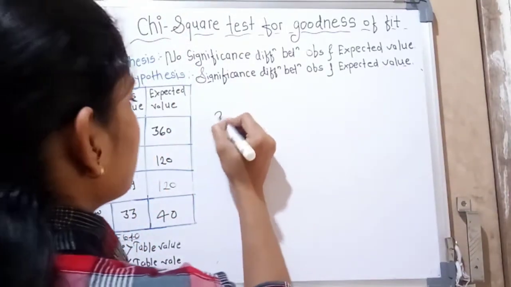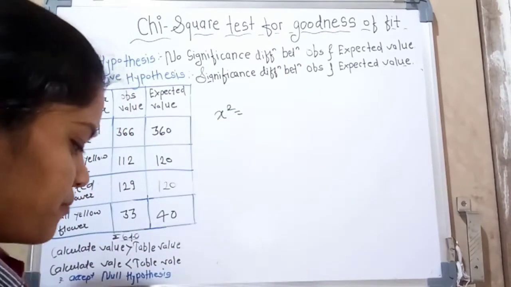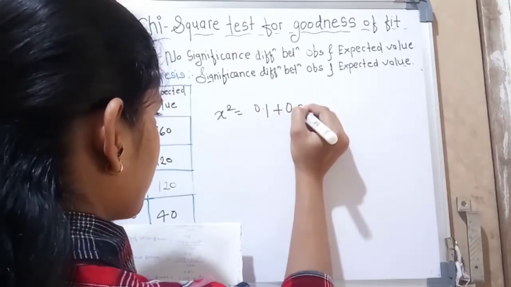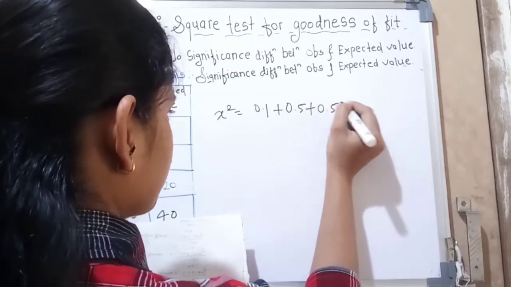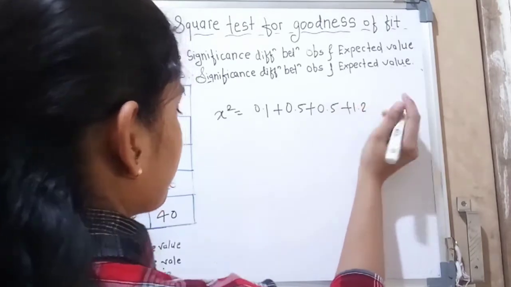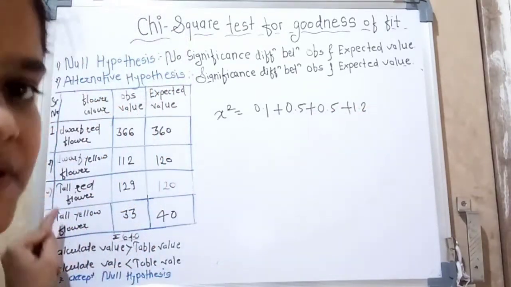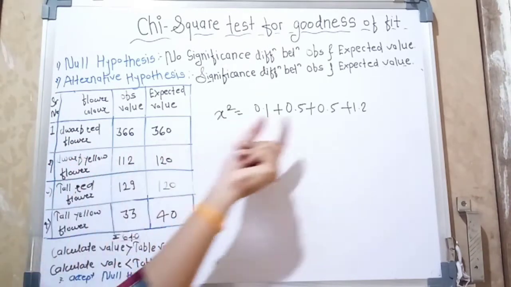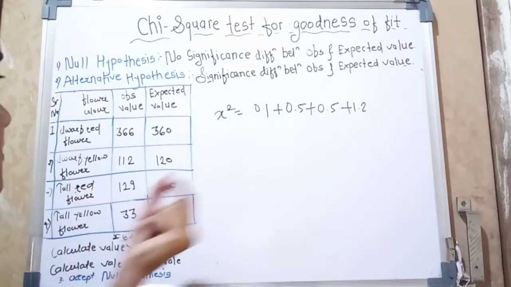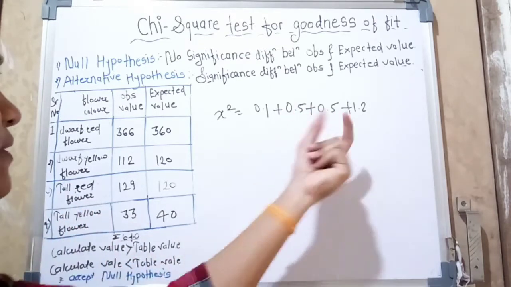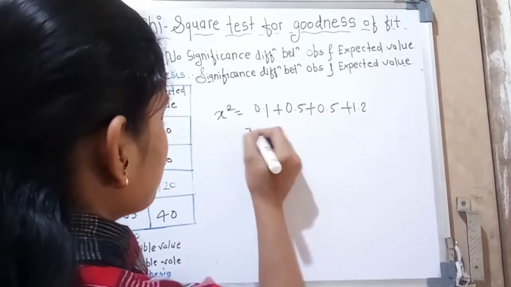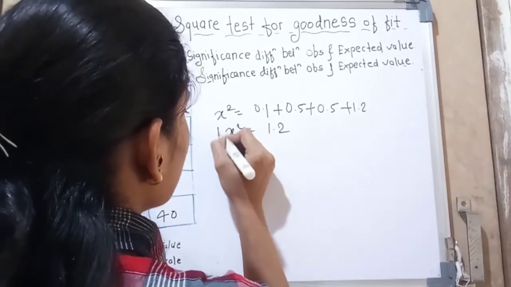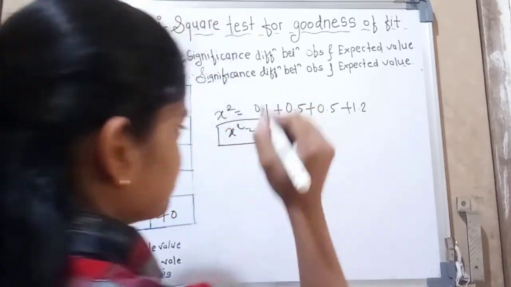Okay, so the chi-square value is equal to, we add total. First we get 0.1, then 0.5, then 0.5, then 0.1. So these are all the values for each progeny. Okay, dwarf red flower 0.1, dwarf yellow flower 0.5, tall red flower 0.5, tall yellow flower 0.5, and we get total, which is 1.2. So this is our chi-square value.